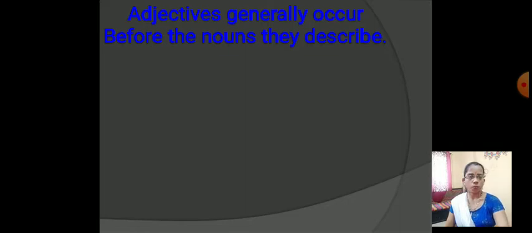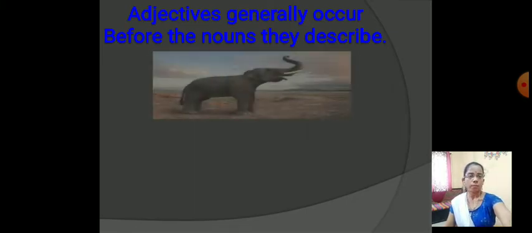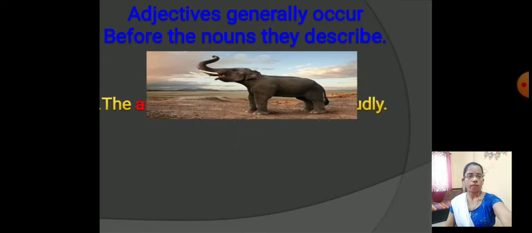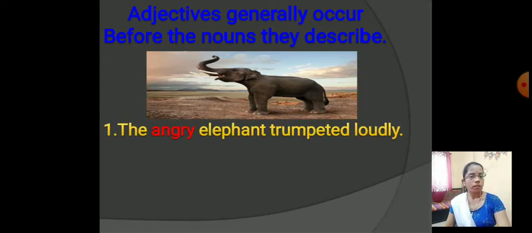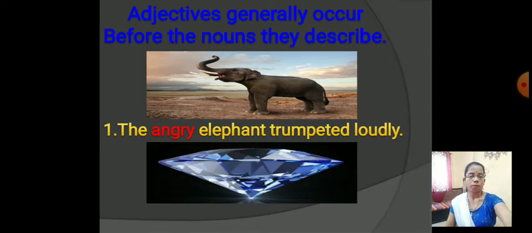Let's understand some rules about adjectives. Adjectives generally occur before the nouns they describe. It means most of the time the adjective comes before the noun. Let's see some examples. One. The angry elephant trumpeted loudly. Here the elephant is the noun and the adjective is angry. So the adjective comes before the noun in most sentences. One more example.